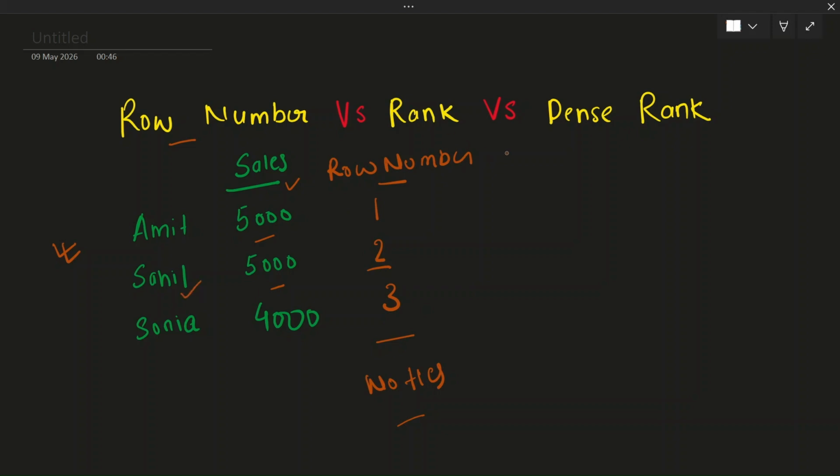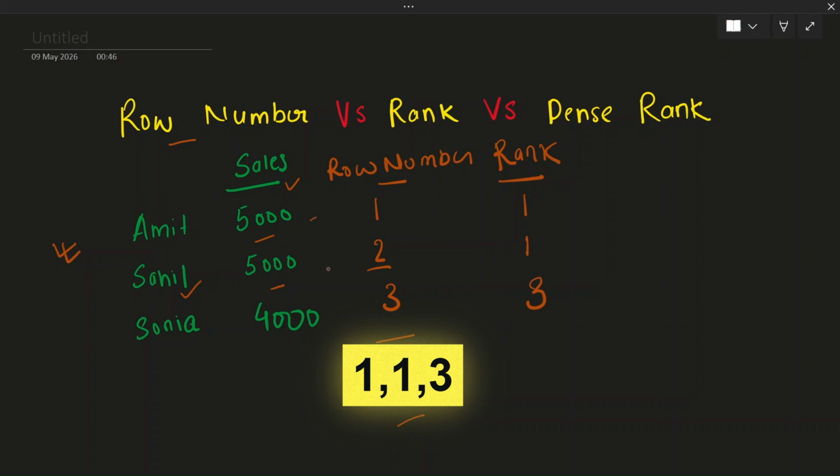Now let's try to understand the next one, the rank window function. In the case of rank, the ranking will be something like this. Because these two employees have the same data, both of them get rank 1. But because two employees have the same rank, it skips rank 2 and assigns the next consecutive number, 3, to the third employee, Sonia. So it leaves a gap.